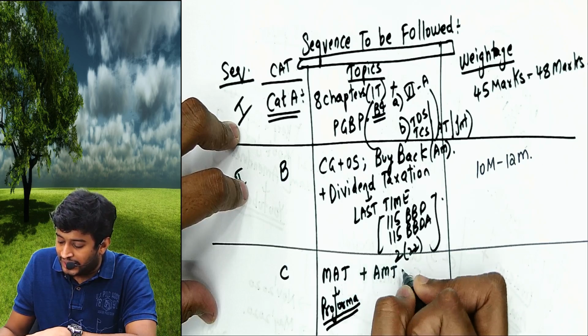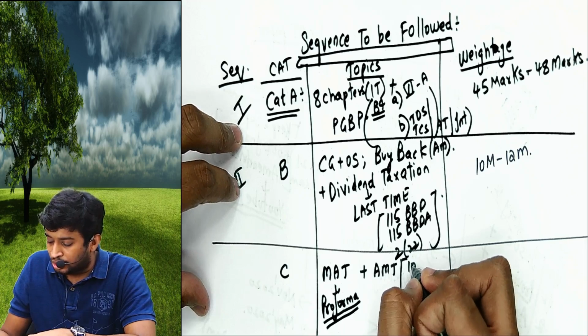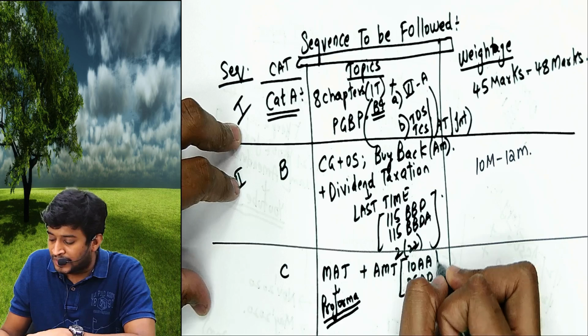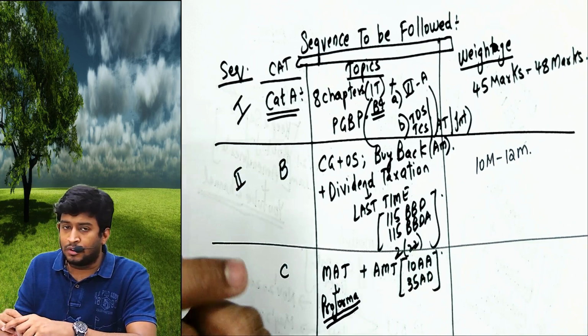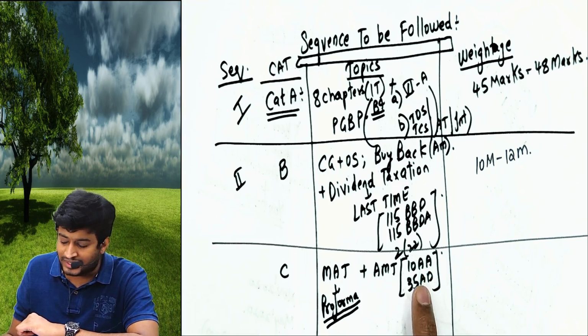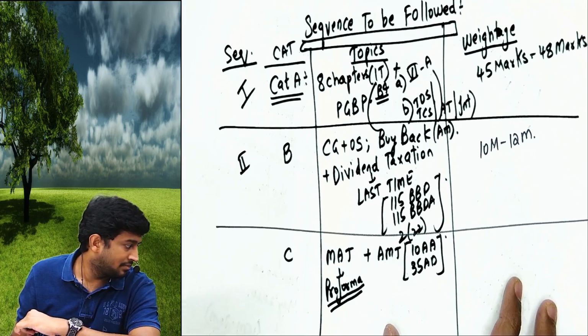AMT, alternative minimum tax. But before doing alternative minimum tax, you should know the 10AA concept, SEZ, and the 35AD concept, specified business. So you don't directly go to AMT. First you should complete 10AA, then you should complete 35AD, then you go to alternate minimum tax.